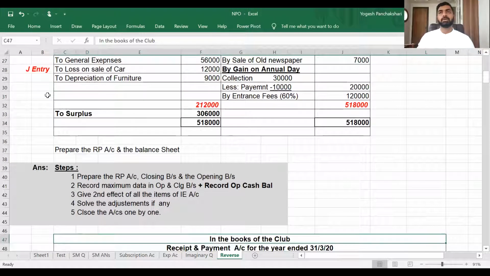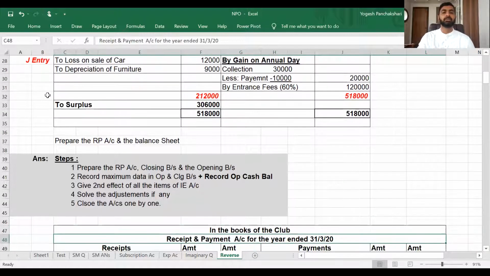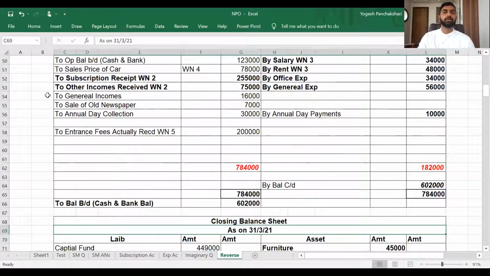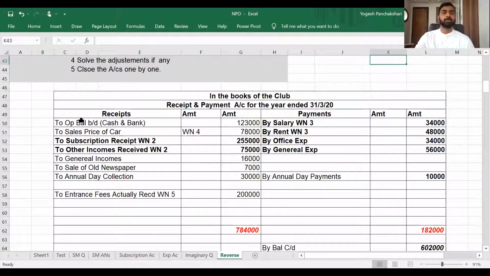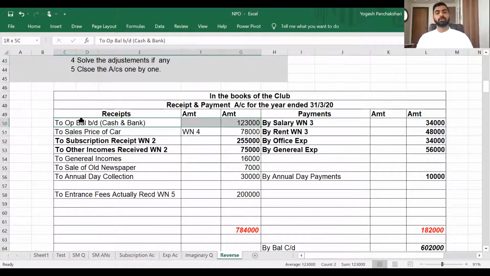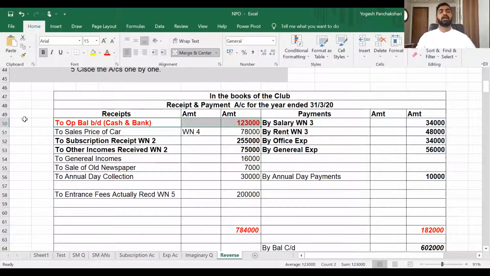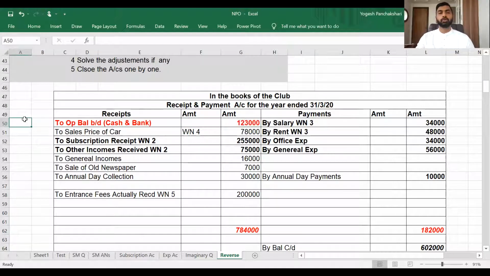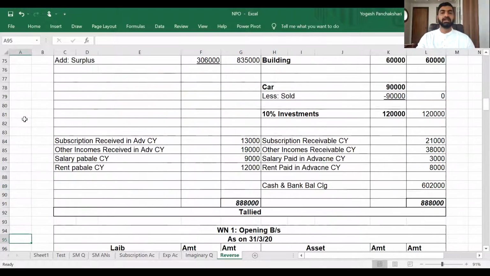Again, prepare RP account, closing balance sheet and opening balance sheet, and record maximum data in opening and closing balance sheet. And don't forget to write the opening cash balance in receipt and payment account. Generally, we forget to record this and then the problem starts. So I have given it separately and I have highlighted it. Don't forget to write the opening cash balance. Then put the data in opening and closing balance sheet as usual.